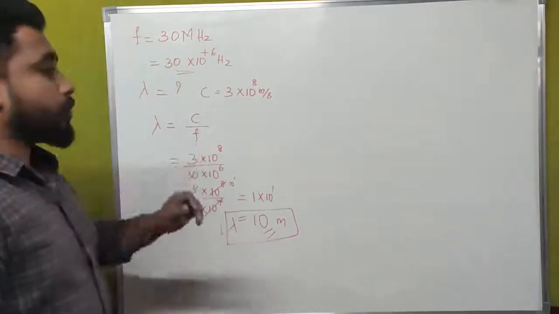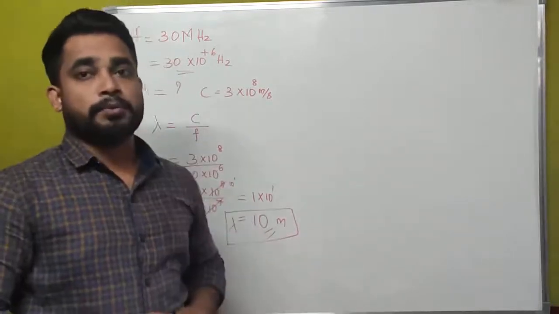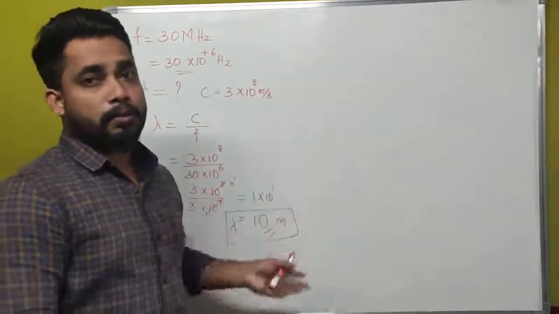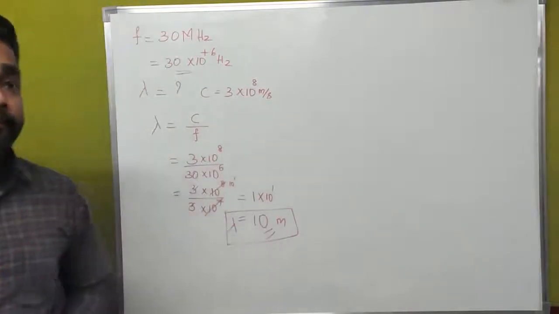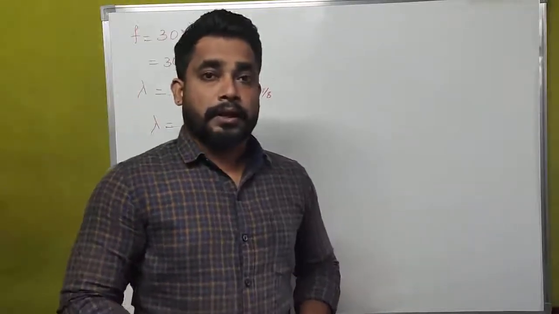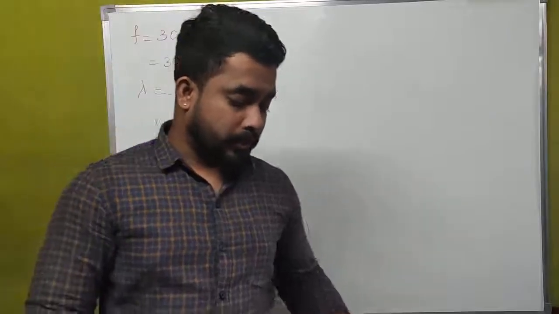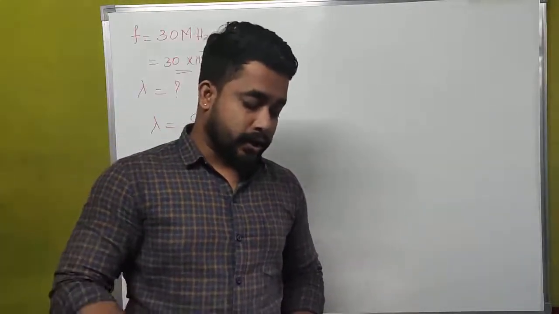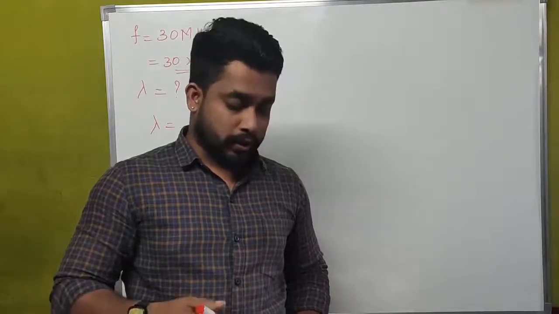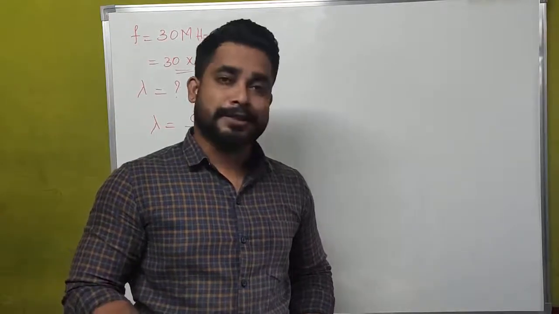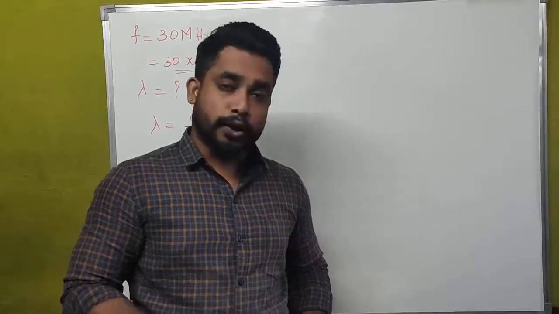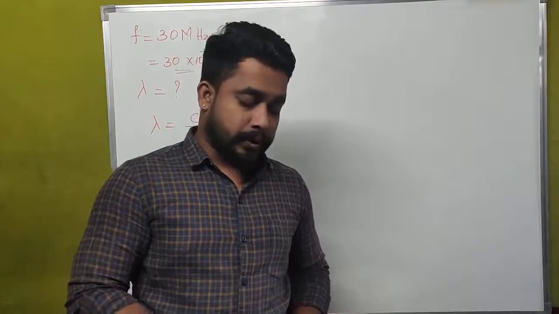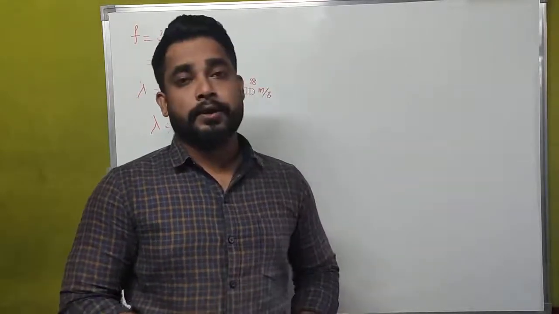This is how he is going to ask the problems on electromagnetic waves. We can see some other problems about electromagnetic waves. The next problem on electromagnetic waves is like this. A radio can tune into any station in the 7.5 megahertz to 12 megahertz band. What is the corresponding wavelength band?